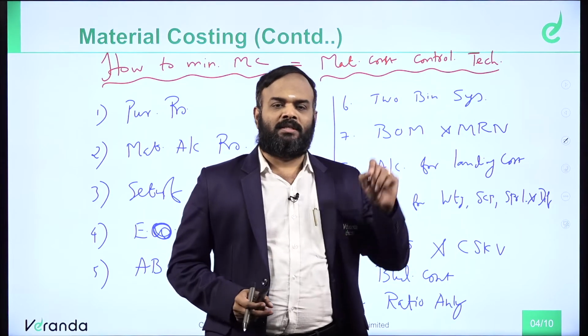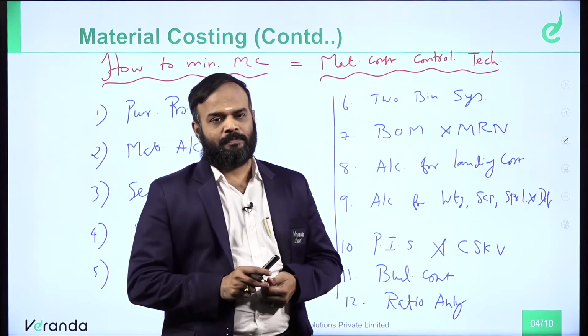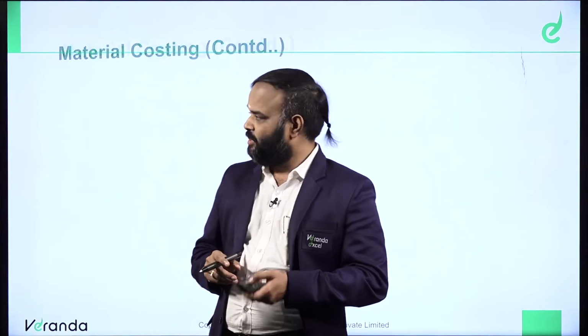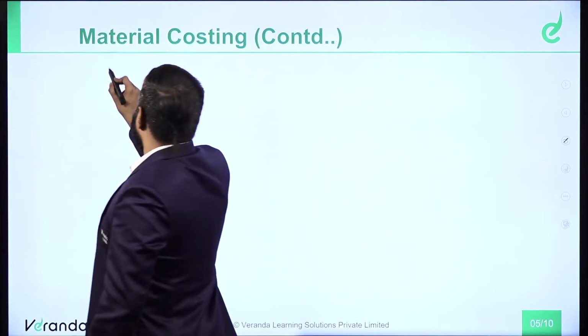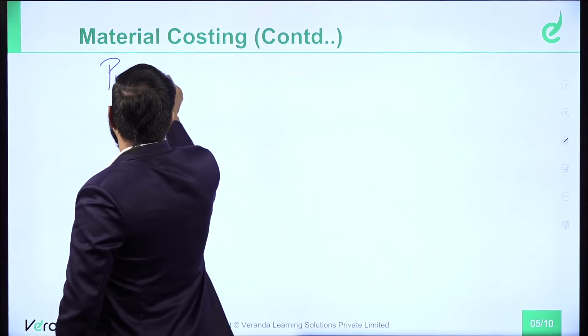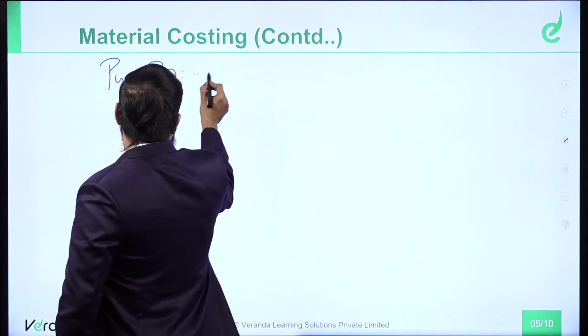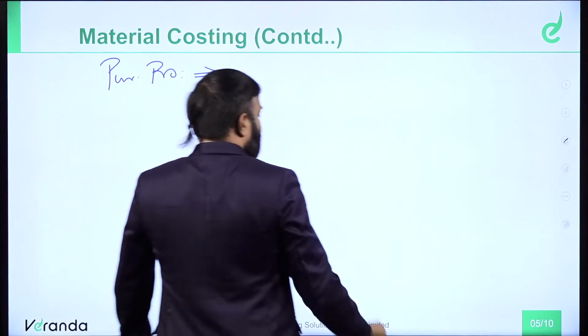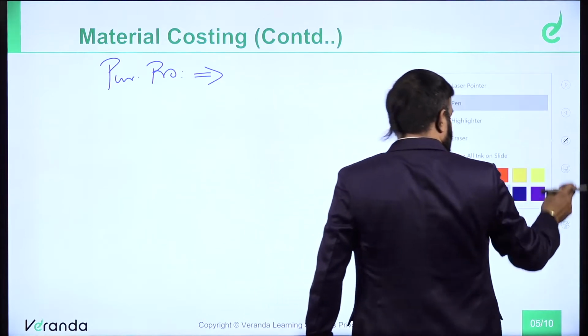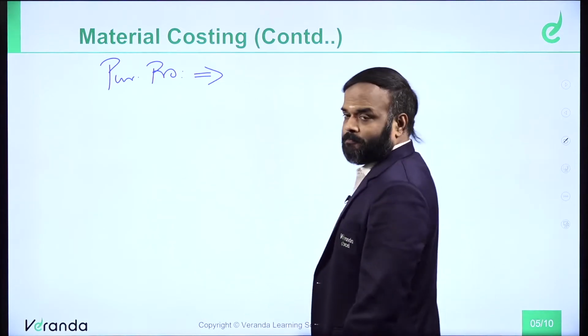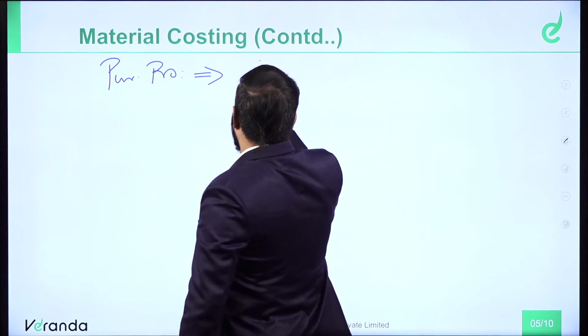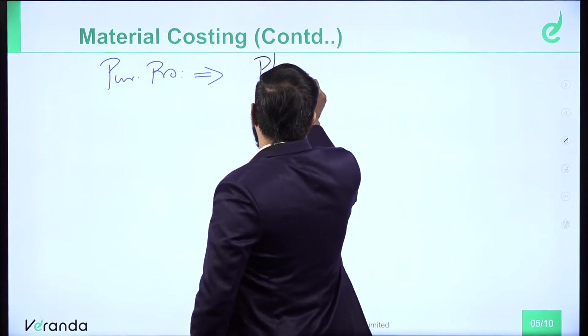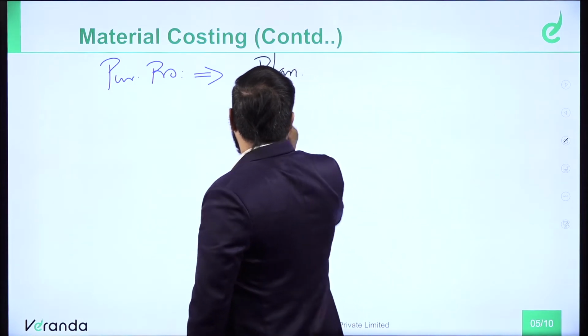What is the first one? Purchase procedure. What is called purchase procedure? Before we buy the product, before you place the order, we should have the proper plan. Plan with respect to what?